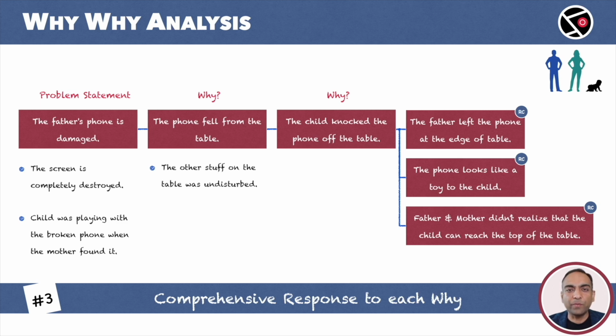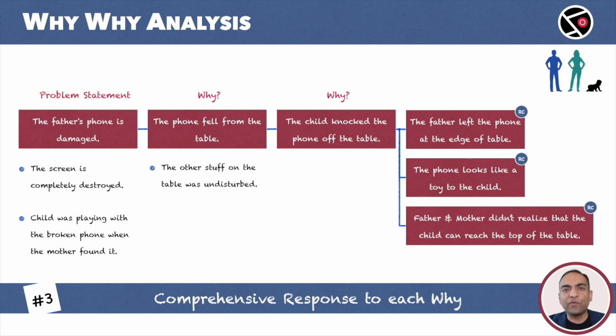Supplementary information should be added at each step of the why analysis. What was done? What was not done? The good and the bad. Who was involved? The rule is simple. Any background information that helps us with the analysis should be included.